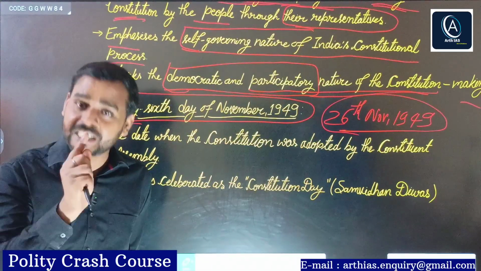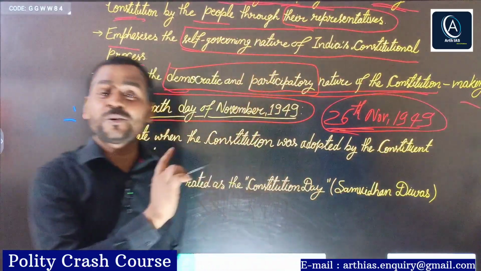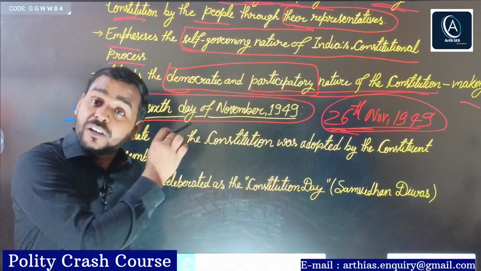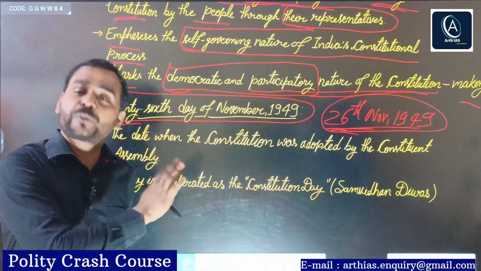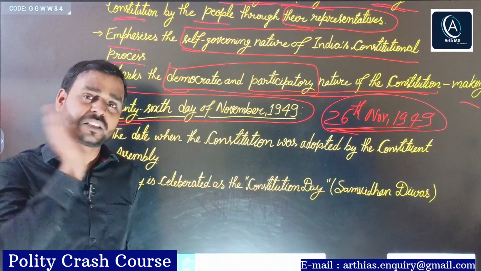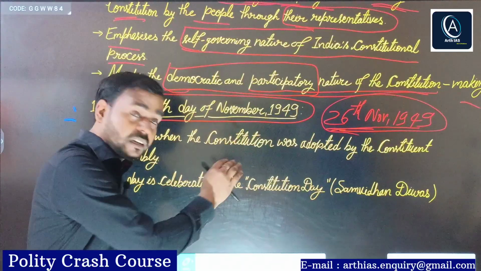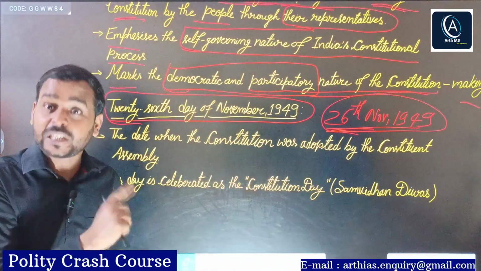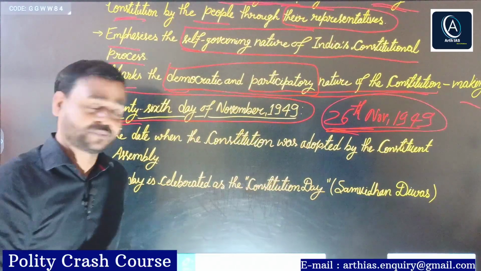But you should be very clear that the date given is 26th November 1949, and on this date the preamble was adopted. As we have already discussed in the previous lectures, some provisions of the constitution came into force from this date, for example related with citizenship and elections.